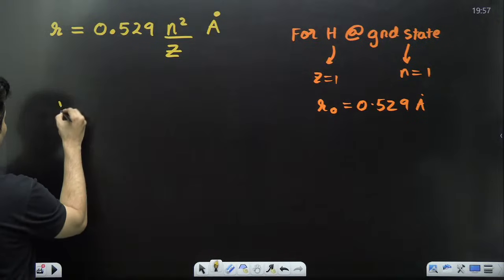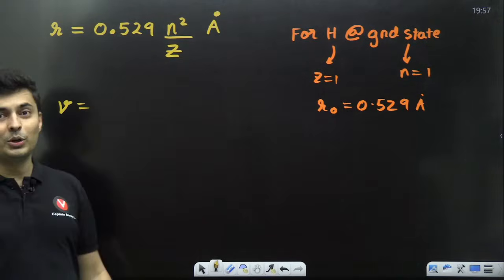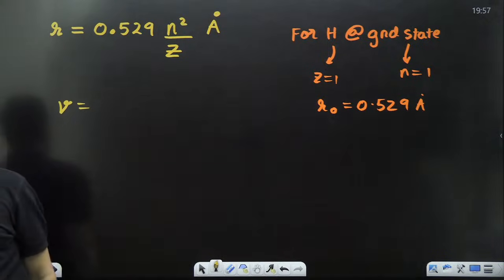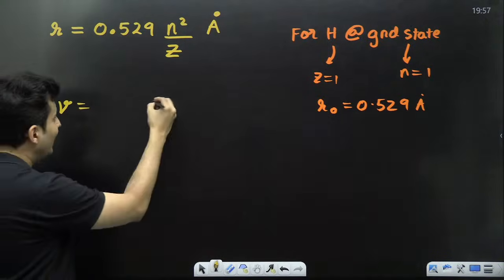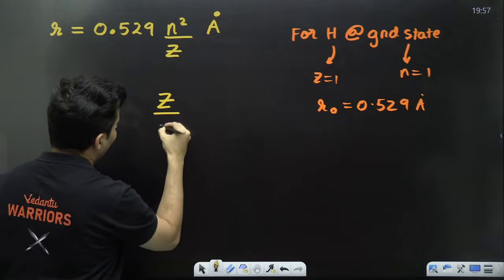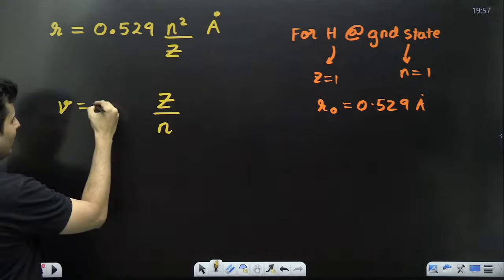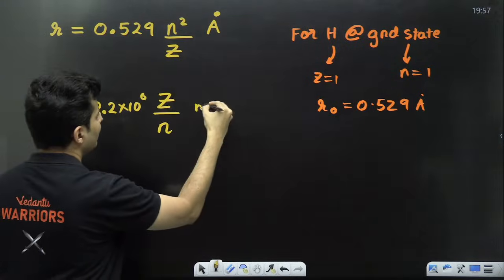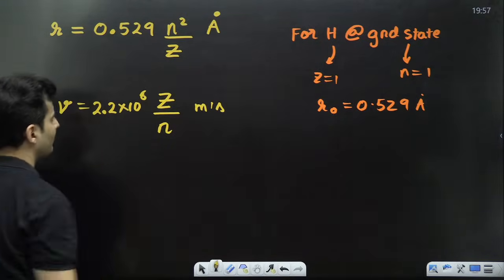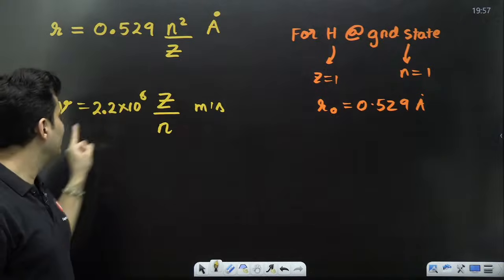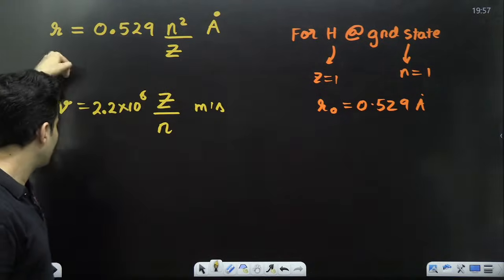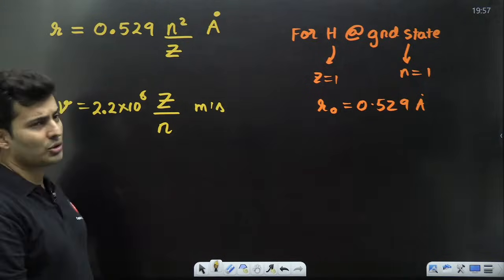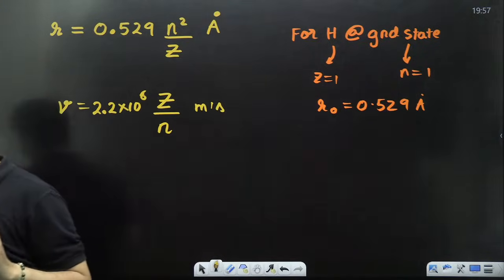Similarly, the velocity formula also you should know. What is the velocity proportional to? It is proportional to z and inversely proportional to n. The constant is 2.2 into 10 to the power 6. This is meters per second, SI units. So when z increases, v increases. When n increases, velocity decreases. This is the next formula which you should know. Keep these things in mind.